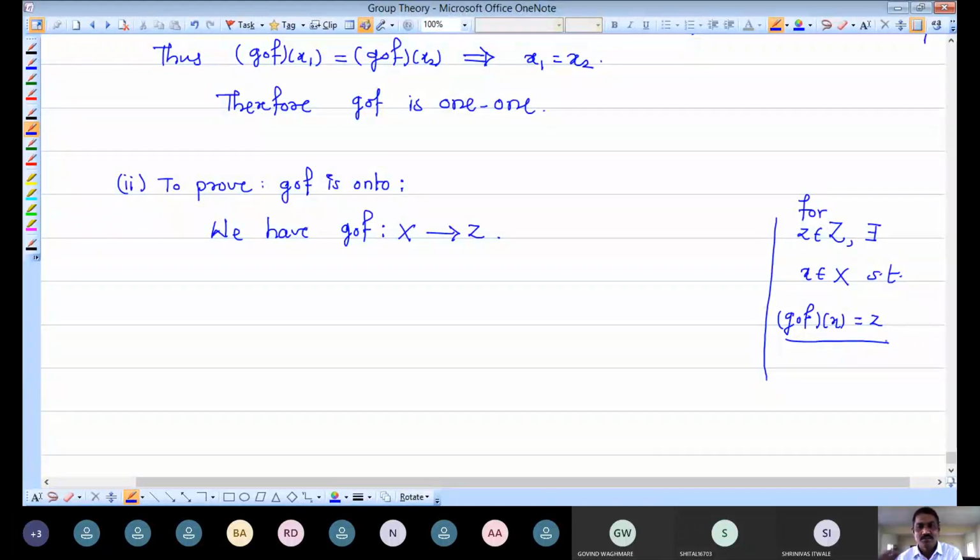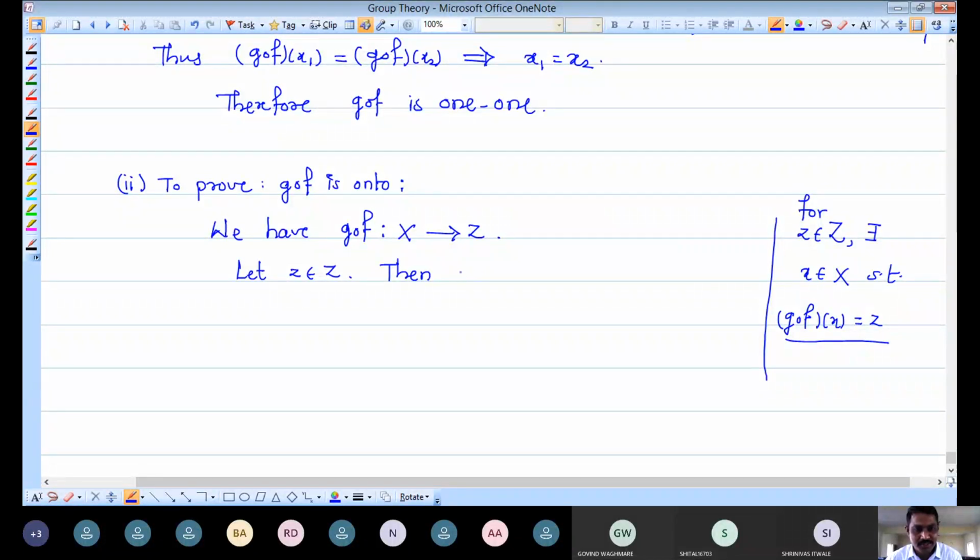So let us start with small z in the capital Z. Let small z belong to capital Z. Okay, we have taken small z from capital Z. Now I have to make use of the mapping small g, which is onto.